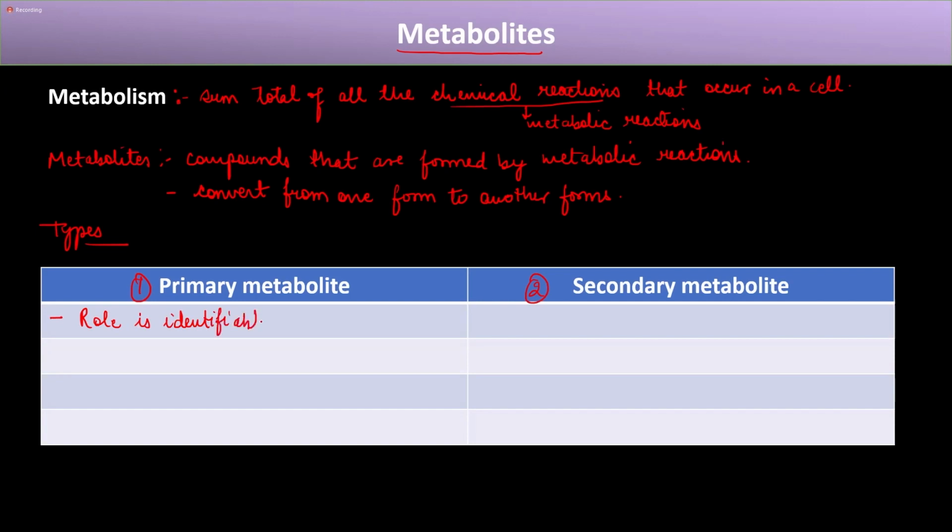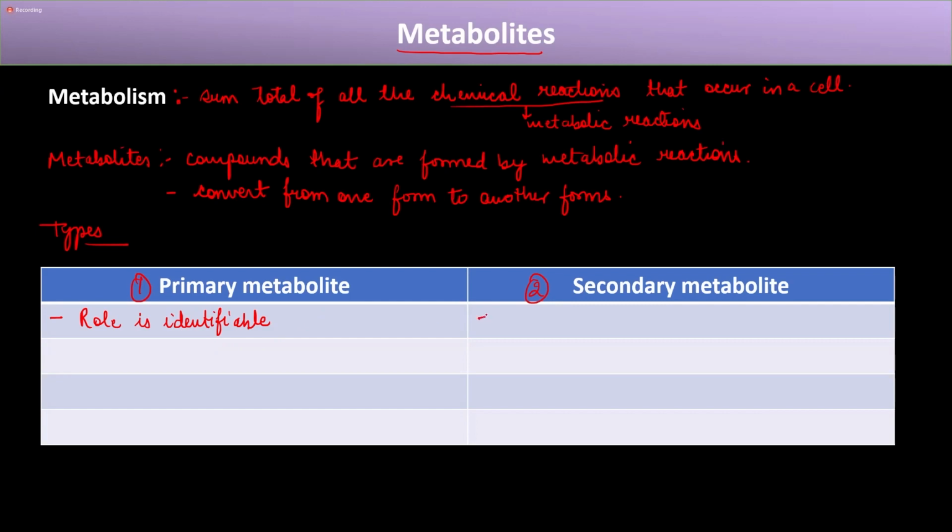What do I mean by identifiable? It means that these metabolites have certain roles in the particular organism in which they are made, and we know the importance of the metabolite in that organism. Hence, their role is identifiable.